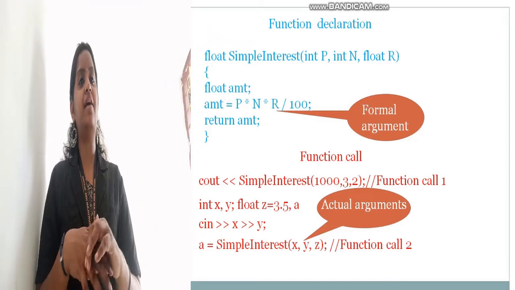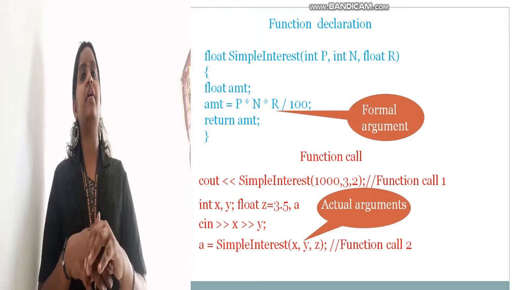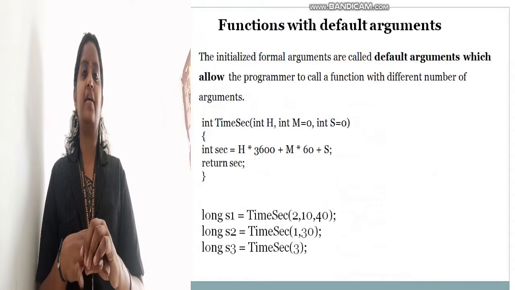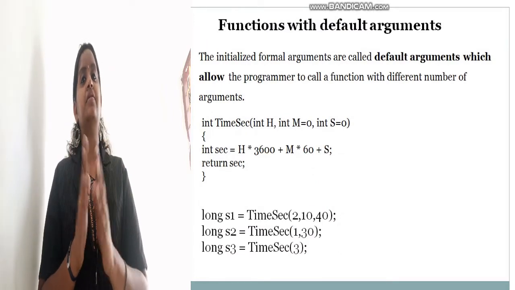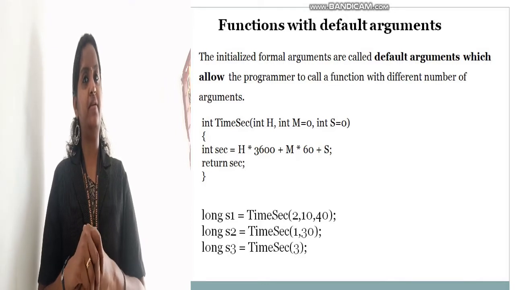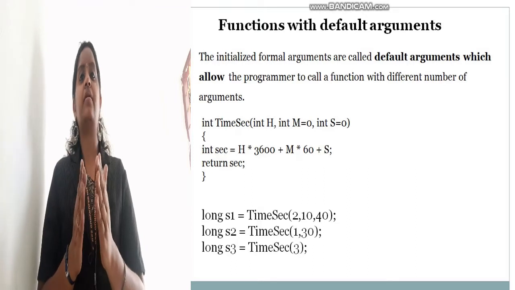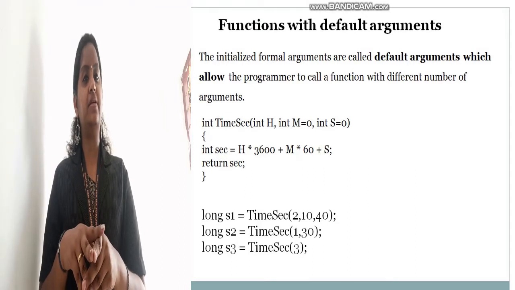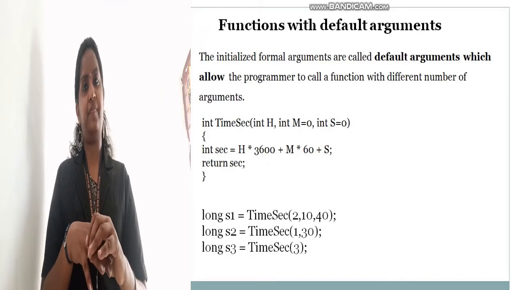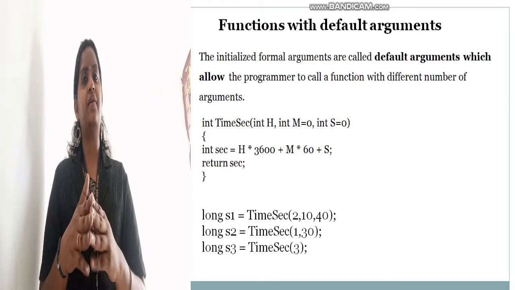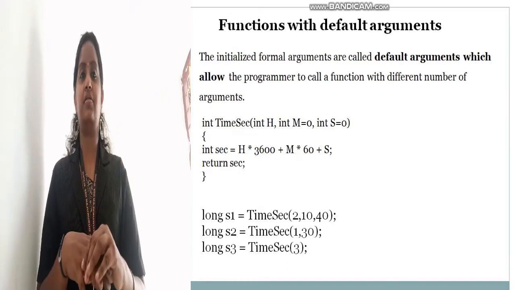Here you can see an example of formal and actual arguments. So we are writing a function for calculating simple interest. We have written a separate function to calculate the simple interest, with the data type float and the function name simple interest, and the arguments are P, N and R. And we are calculating with the equation amount equal to P into N into R by 100.